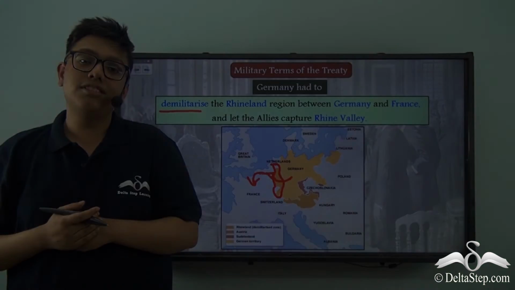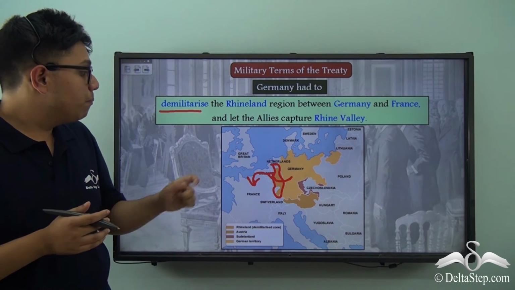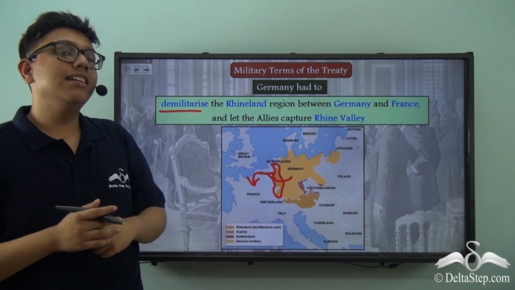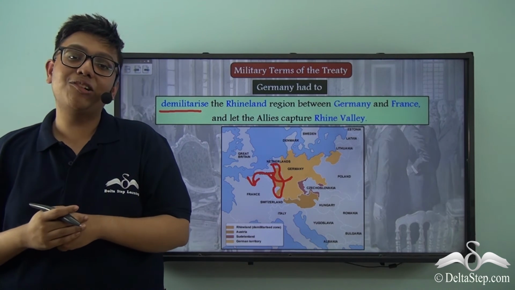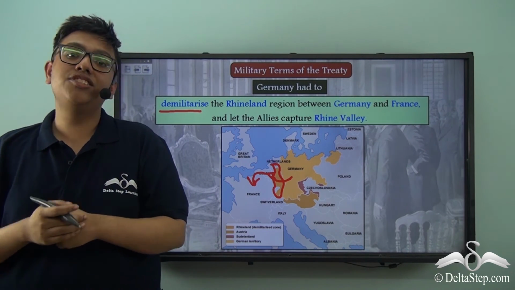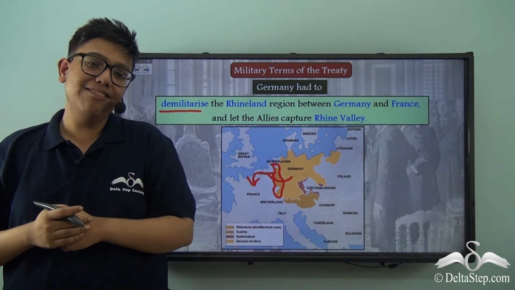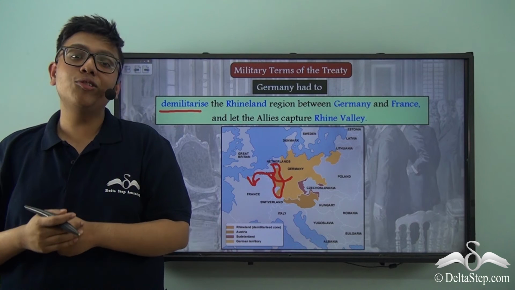The Allied nations wanted to avoid any such situation and therefore made Germany demilitarize the one region through which it could access France. By demilitarization, I mean that German soldiers could no longer enter this particular region, even though it still technically belonged to Germany.